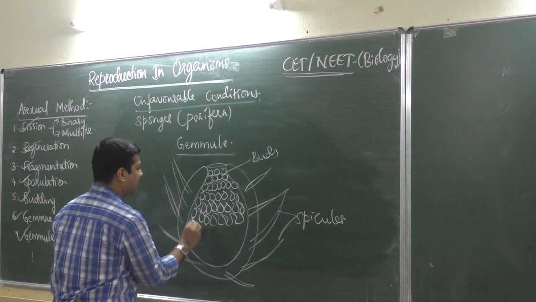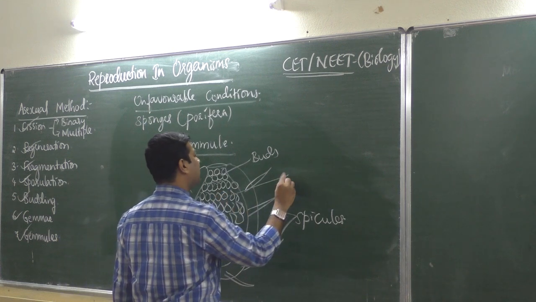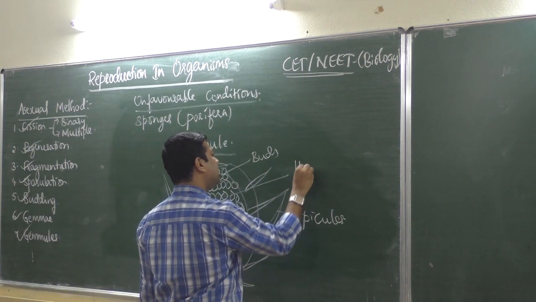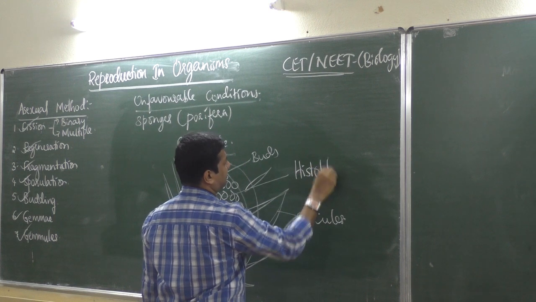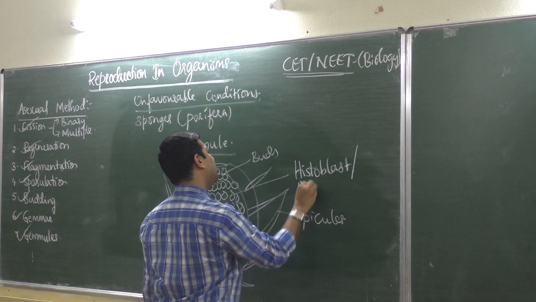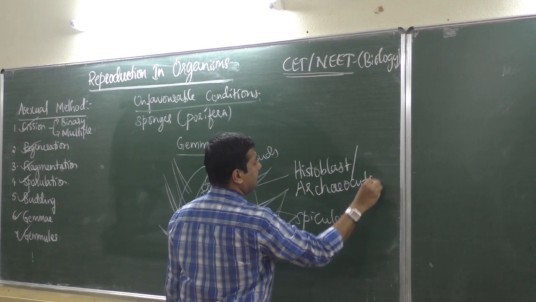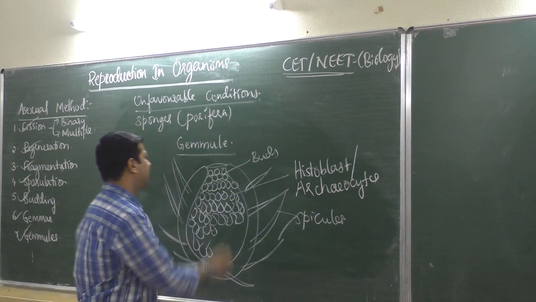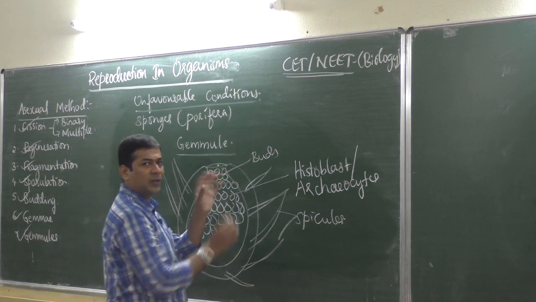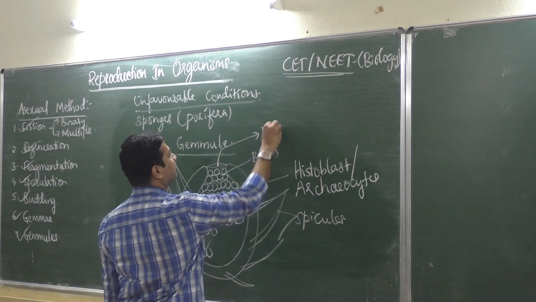You fill this in. I will not waste time filling all this. These cells are also called histoblast cells, or also called archaeocytes. The speciality is that the vessel will have a mouth. This mouth is called micropyle.